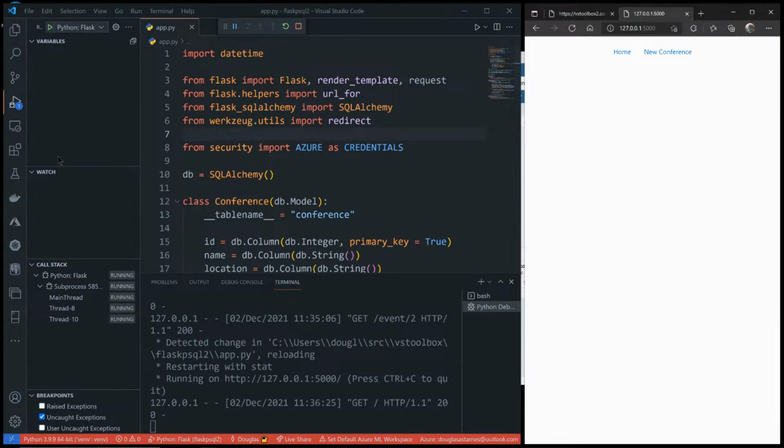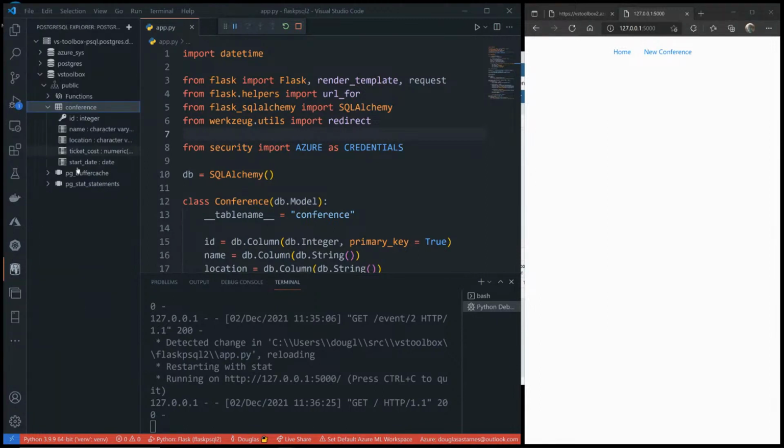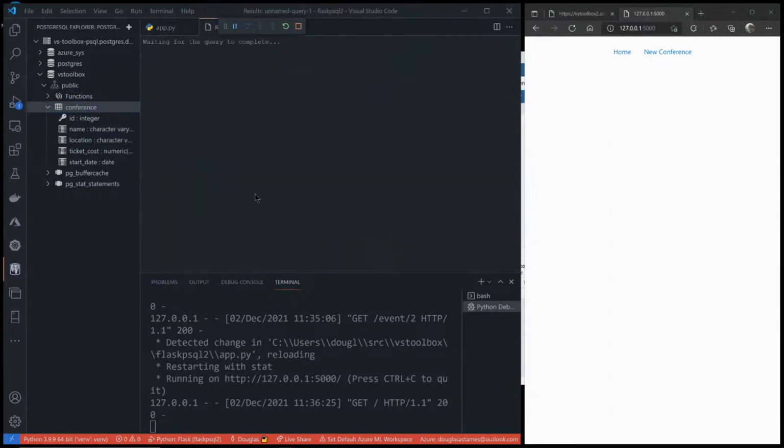And that is because in our database on Azure, where is it? There it is. We have in this VS Toolbox tables. If I no, I don't want to delete it. Oh, so I'm sorry. I've got to go to this one. So there's actually another. This is not actually a Microsoft extension here. There's this PostgreSQL Explorer, which I can use to actually look inside of the database, and you'll see right now that there's nothing in there.